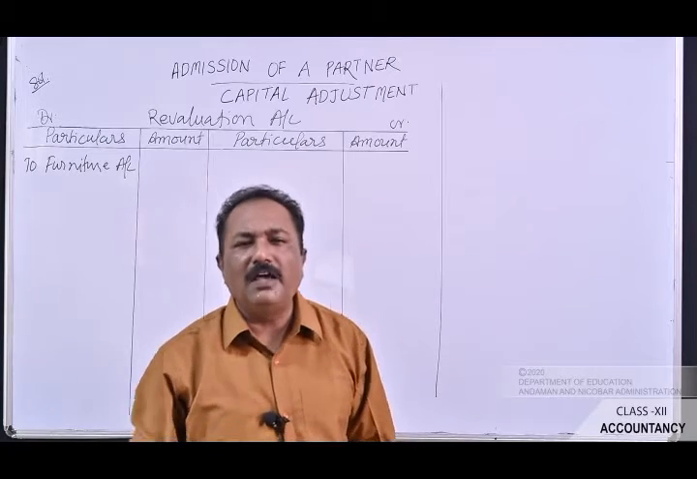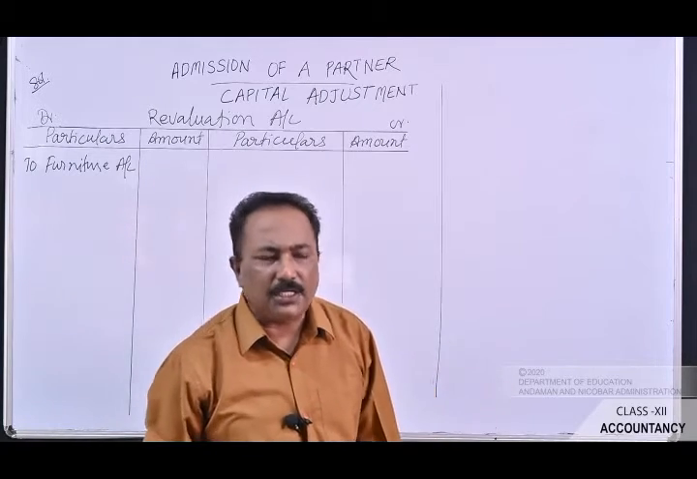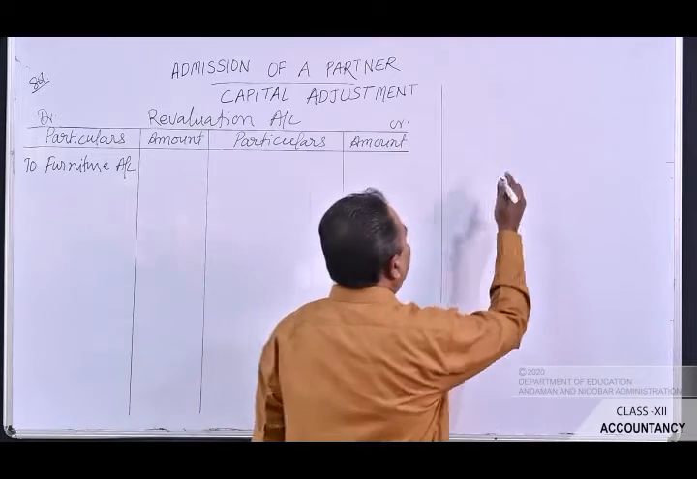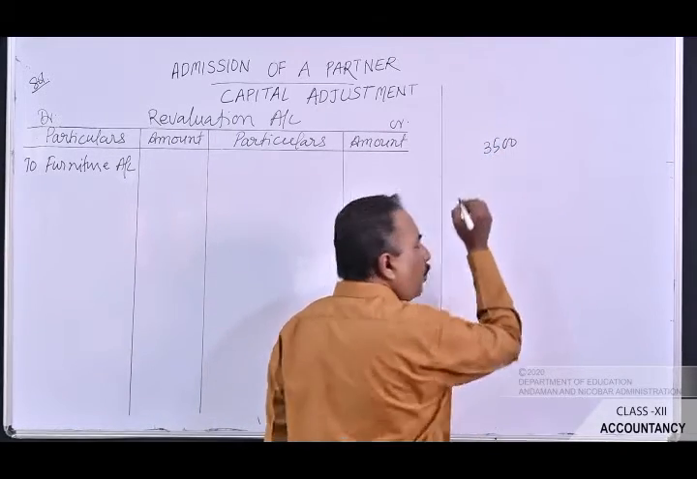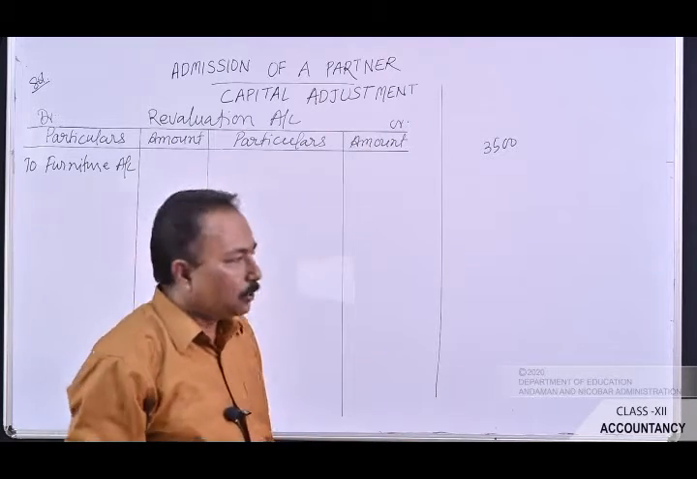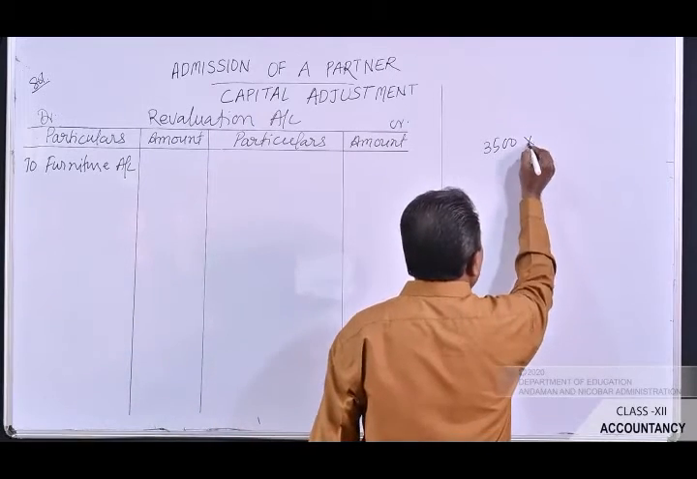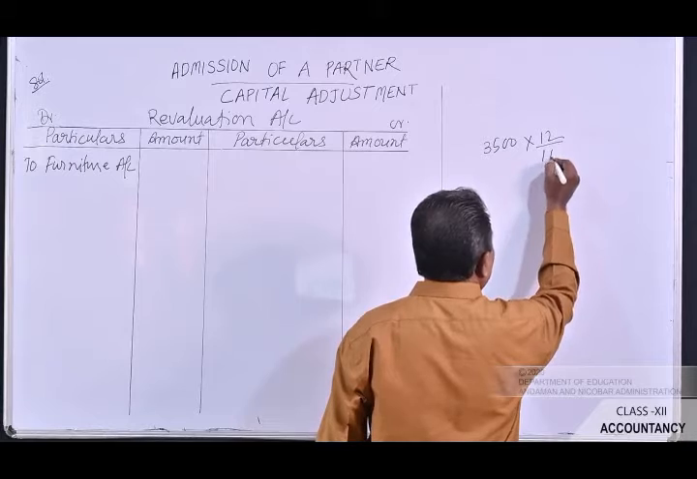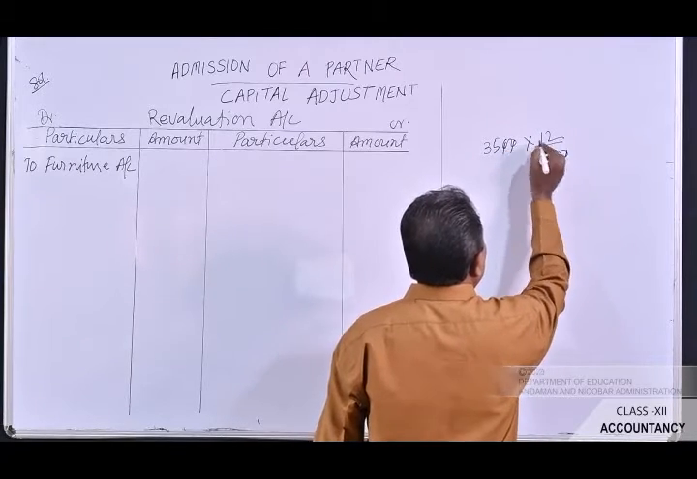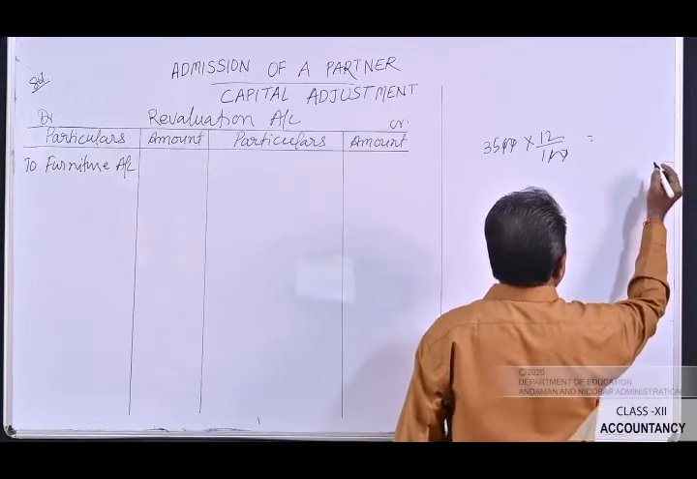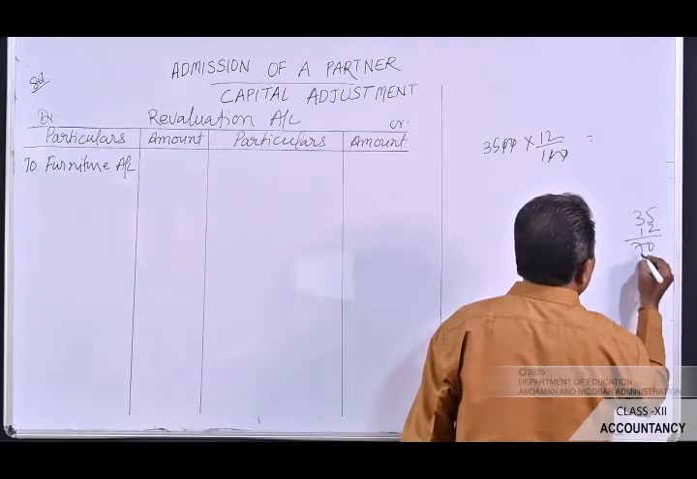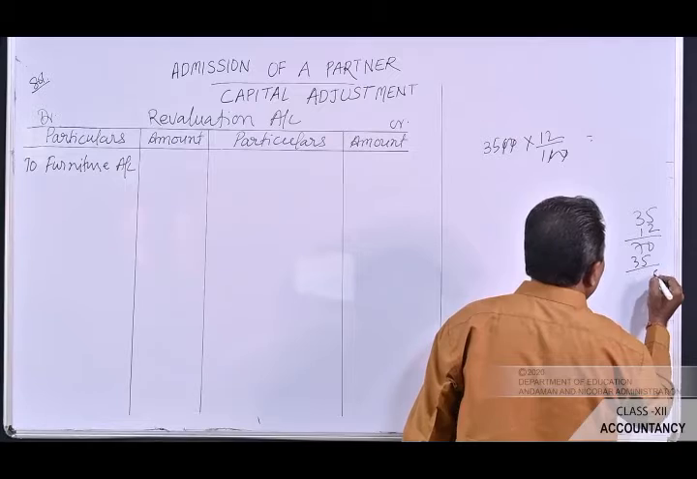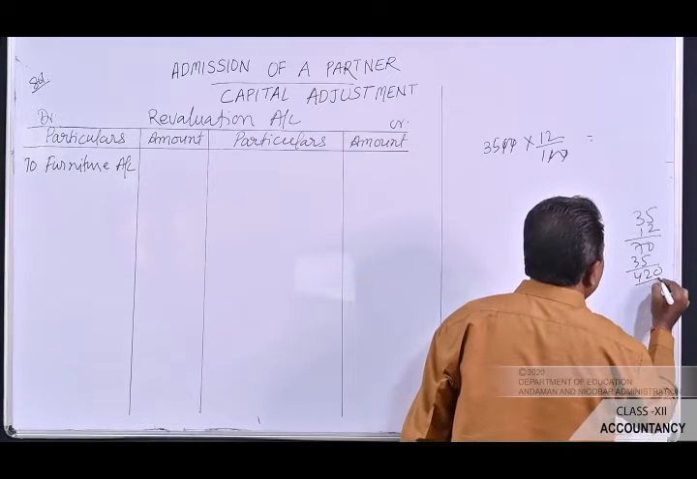Now let's see the amount that will find a place here. What is the old value of the furniture given in the old balance sheet? It is rupees 3,500. Now 3,500 rupees is the old value given in the balance sheet. You have to depreciate 12%. So 12 by 100, cancel the zeros. So 35 into 12. Let's calculate here. 35 into 12: 70, 35, 0, 2, 4. It is 420.